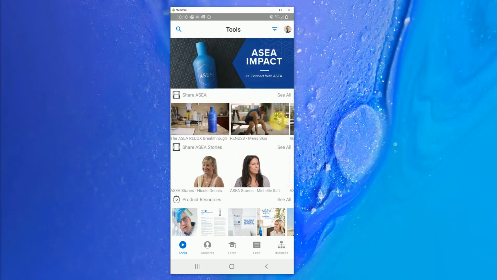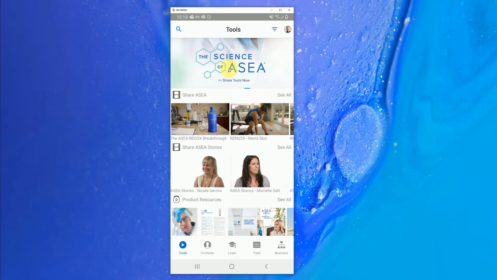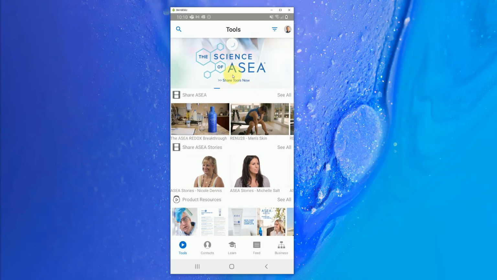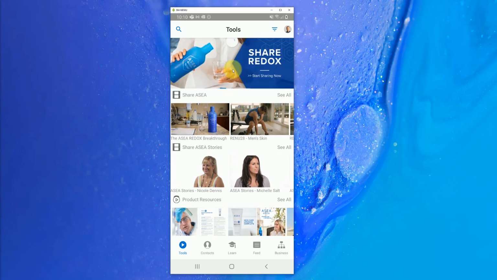One feature that you are going to want to learn first and foremost is the pull to refresh option. If you go to any one of these banners and simply pull down like so, you're going to see a little spinning wheel, or if you're on an iPhone, it's going to say pull to refresh.